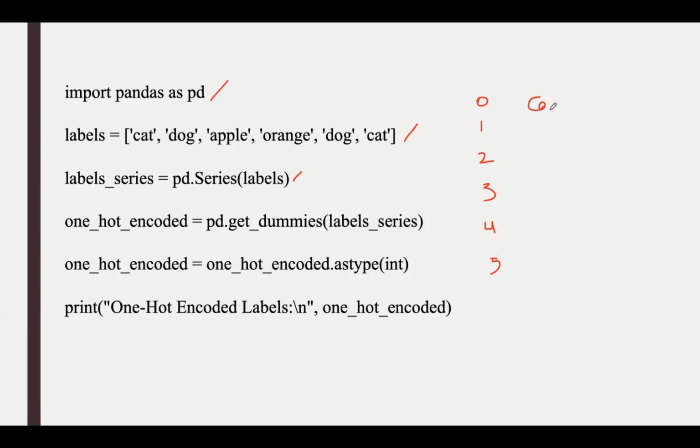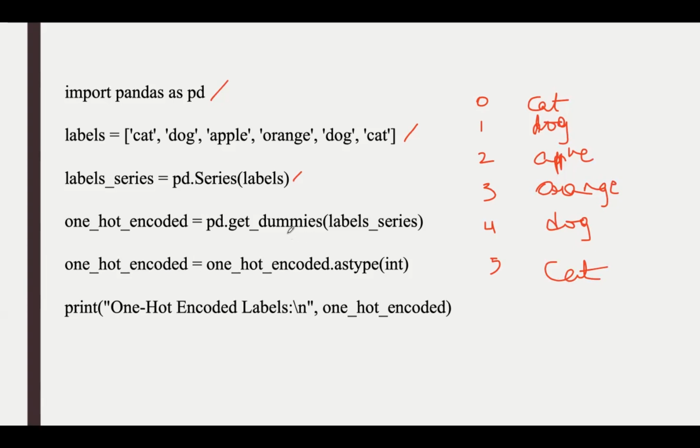And here the first label is cat. Then dog, apple, orange, dog, and cat. Okay. So the index which is present here on the left, 0 to 5, is automatically assigned by pandas. And the actual values are the categories. So all these are the actual values.